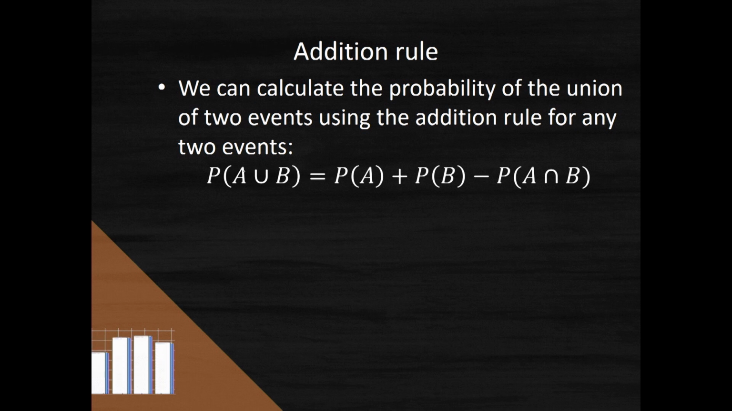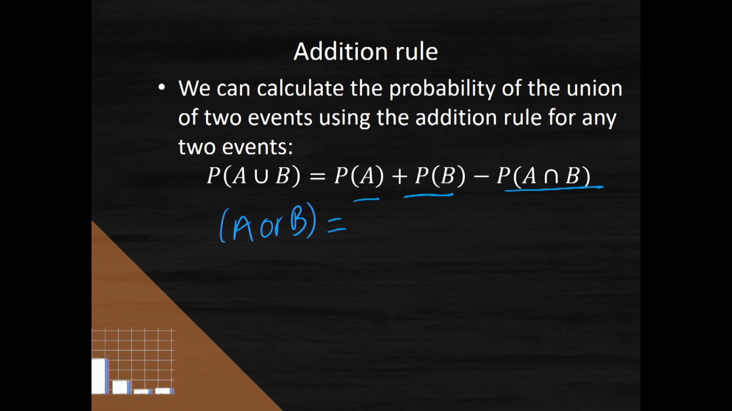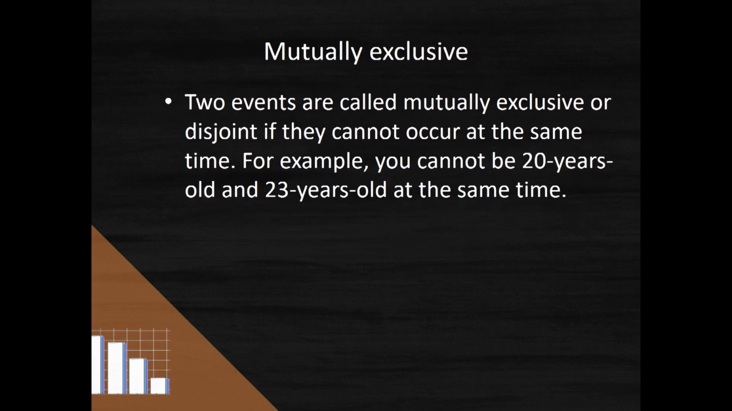Using probability notation, the probability of A union B, or you can have this as A or B, is equal to the probability of A plus the probability of B minus the probability of the intersection of A and B. Now, when that intersection is 0, we get a special case where we are calculating the probability of the union of mutually exclusive events. Now, what is mutually exclusive?